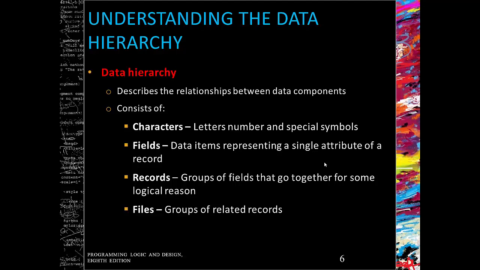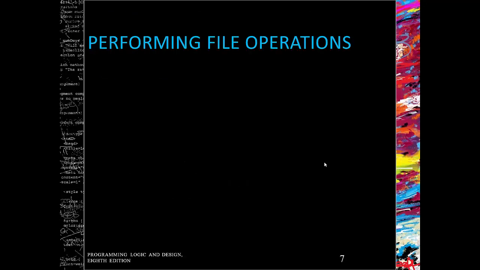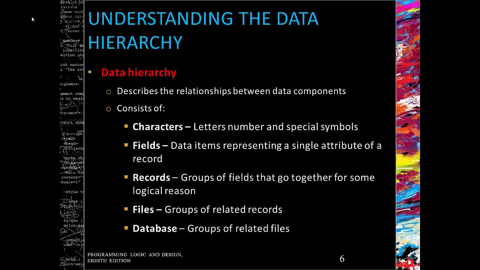Files are basically groups of related records, such as tables. Everyone in the class's records will go into a file called students.dat. Those files can then be grouped together even further into a database. So your database holds the related files, your groups of files or tables, to serve the needs of an organization. All these tables can be linked by a field like ID number or student number. We do not cover this in this course. It will be done later on.